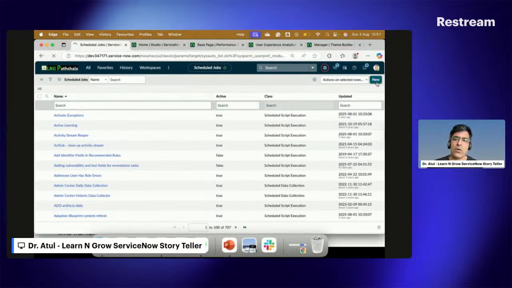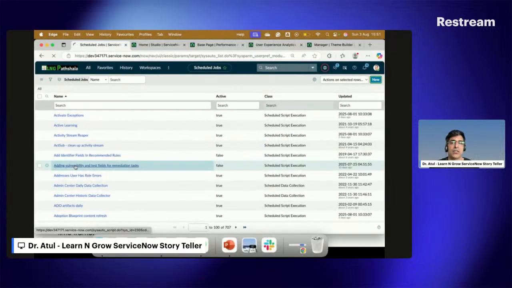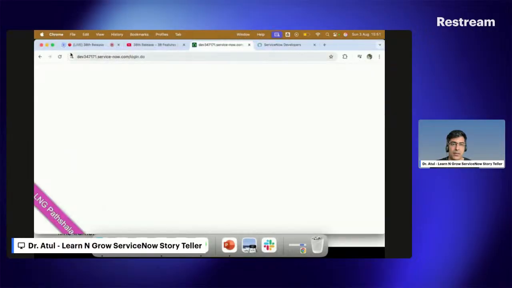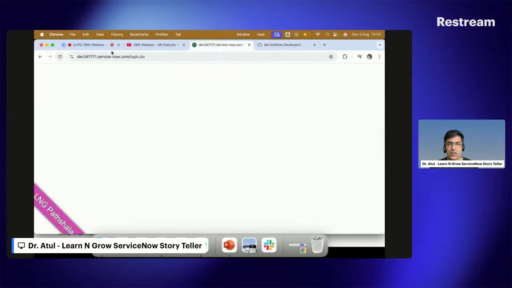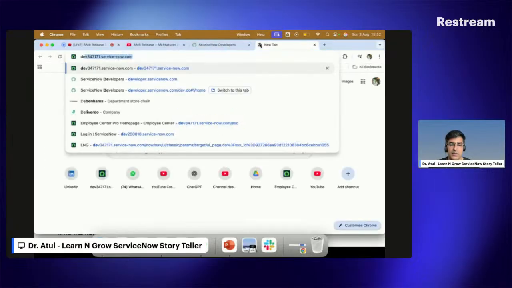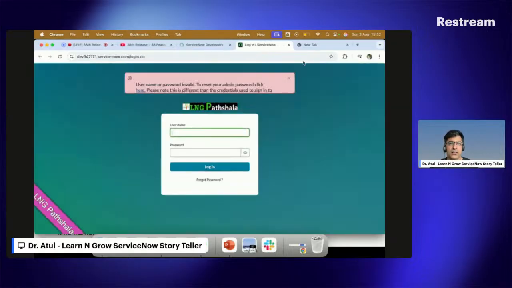So if you go in New and create a new scheduled job, you can schedule a job by day and month in a year, like the fifth day or first day of the month, day in a week, in a month, in a year, and week in a month, easily from this part. Let me see if my browser has been set. Yep, it is perfectly fine now, so nothing to worry about. Now let me do it here again. Someone said that if you're stuck, don't worry, come back here and click on this, and now it's working fine. Let me come back here. Good.